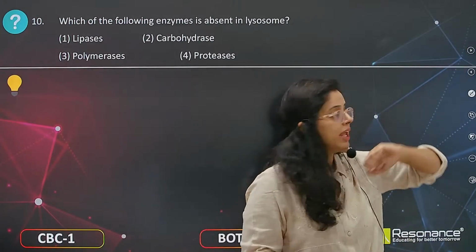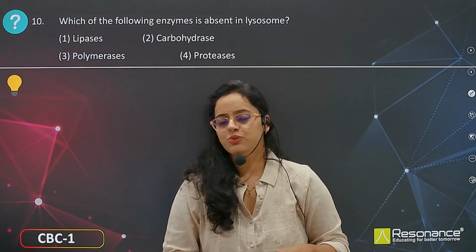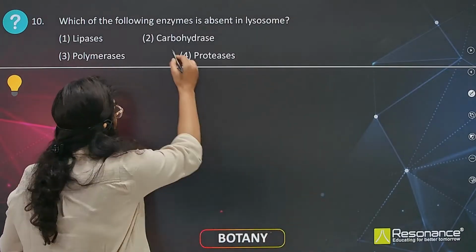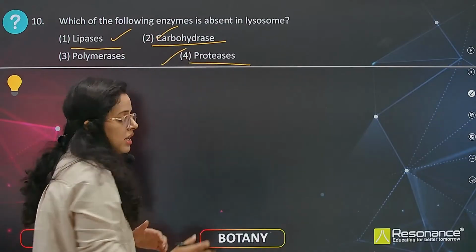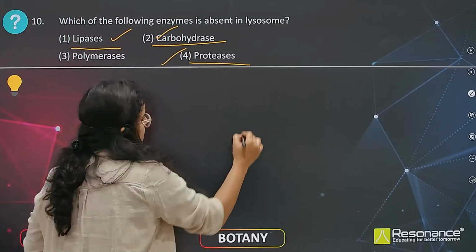Now moving to the next question. Which of the following enzymes is absent in lysosomes? The lysosome consists of lipases, carbohydrases, proteases. All these enzymes are present. We discussed this in the previous slides, right? What about polymerase?